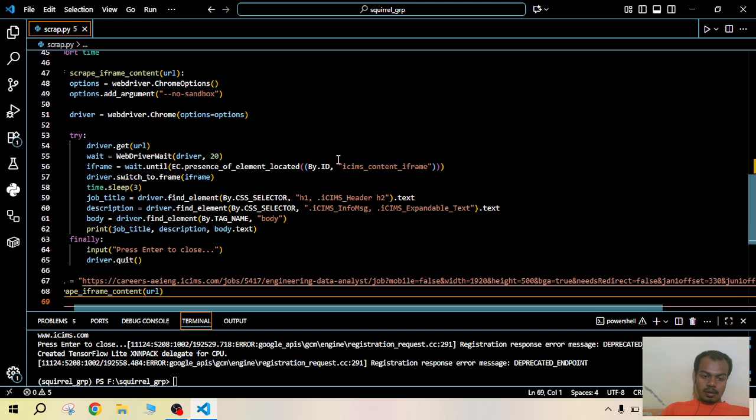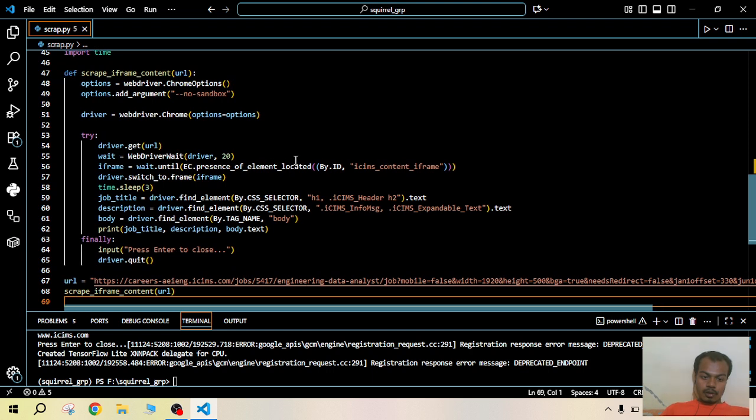This will not be headless mode. We are using the no-sandbox option, that is, we are not sandboxing this code. Whatever we do, we will be using the native Chrome installed. The native Chrome and Chrome driver both should be of the same version, as I have already said.